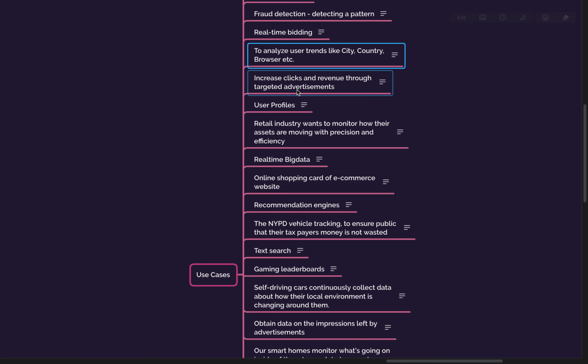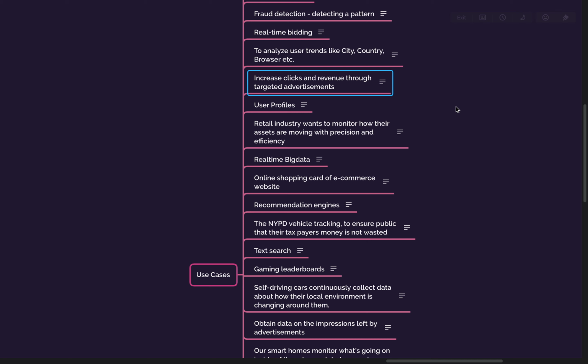Now, if you want to increase clicks and revenue through targeted advertisement, you have to group users so that you can target them.